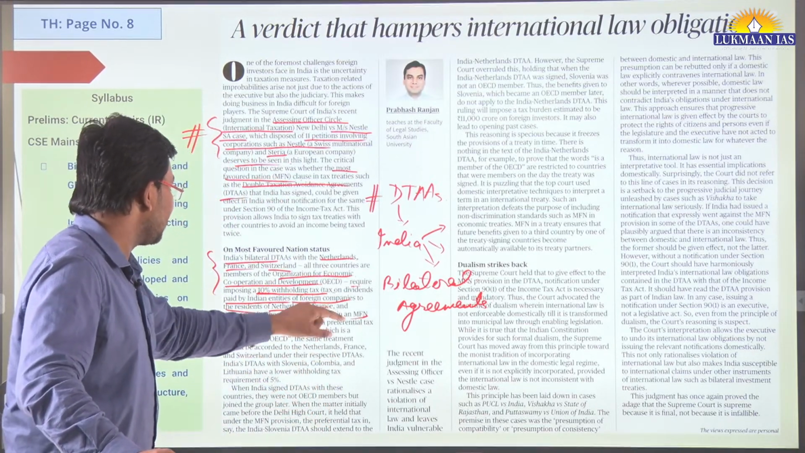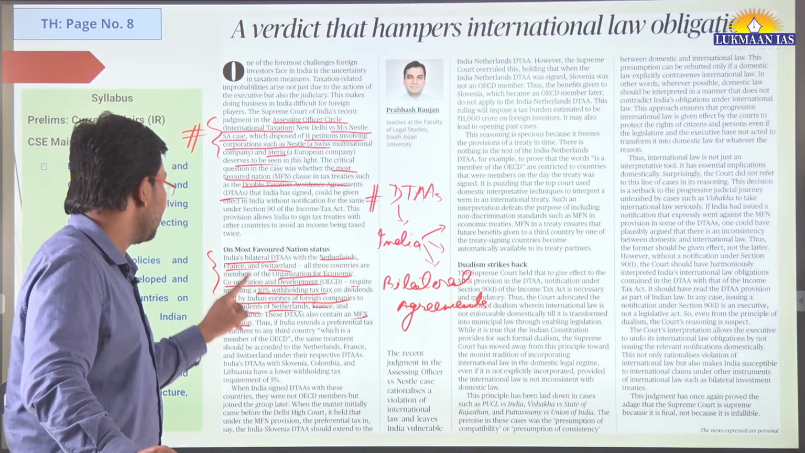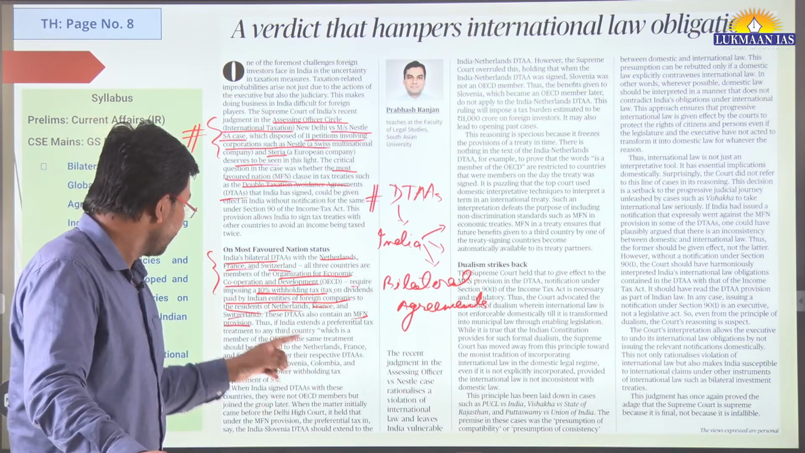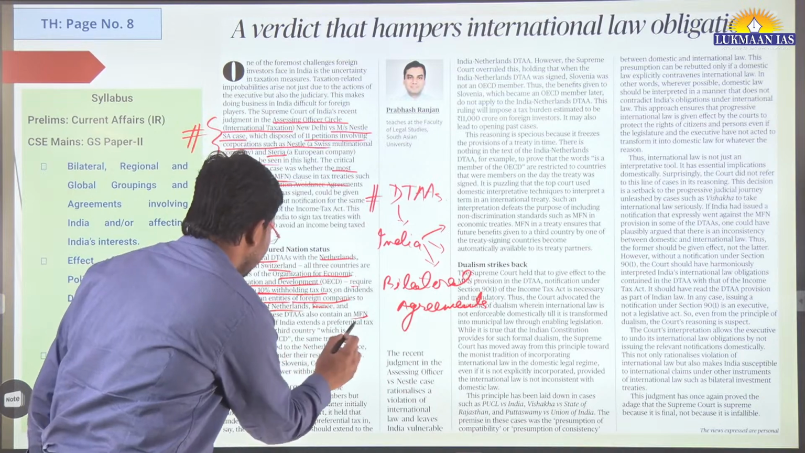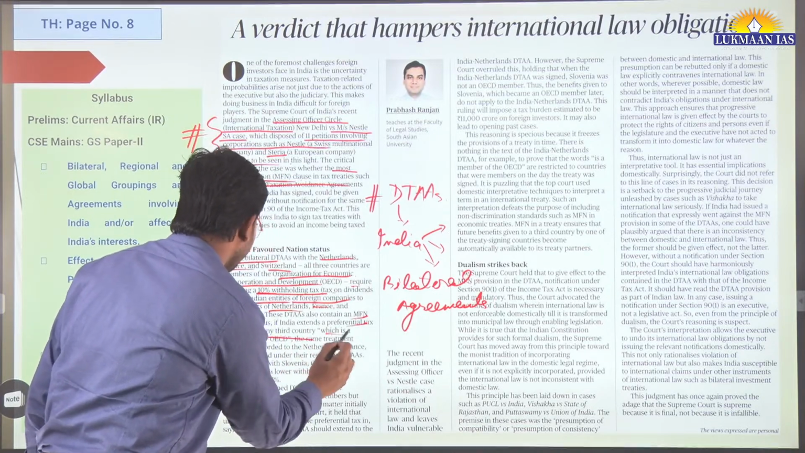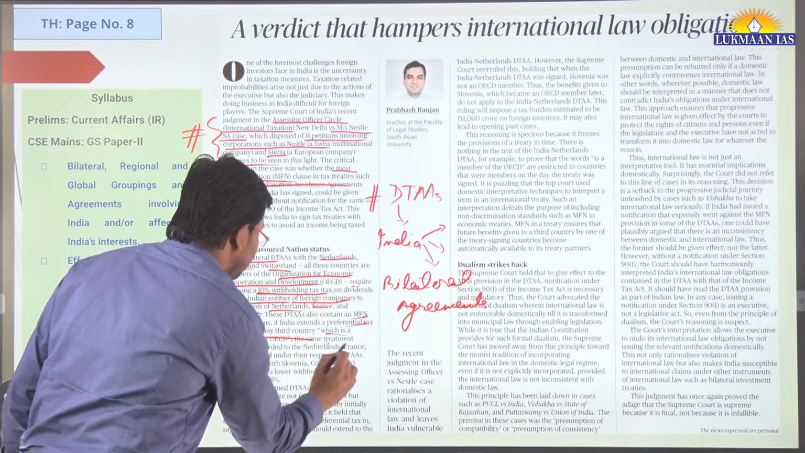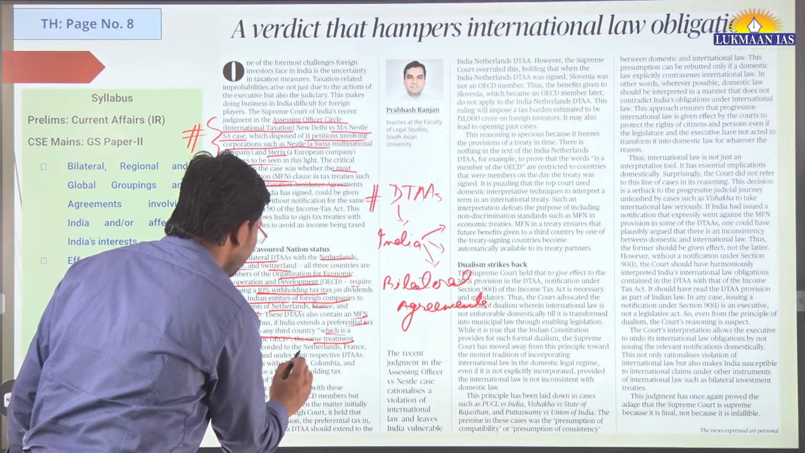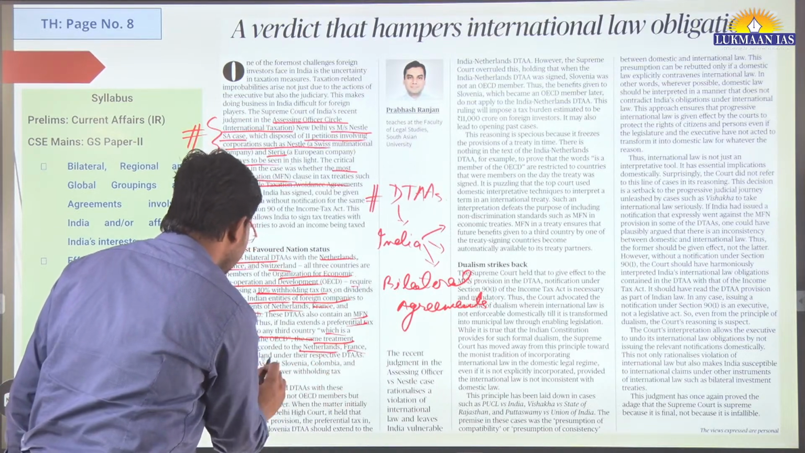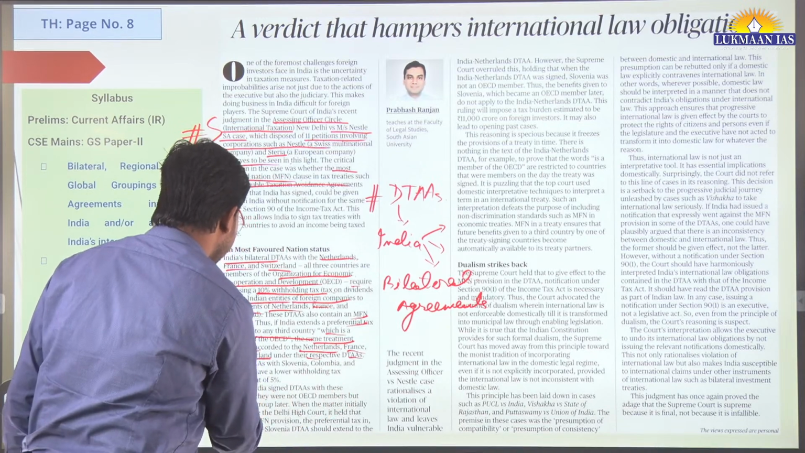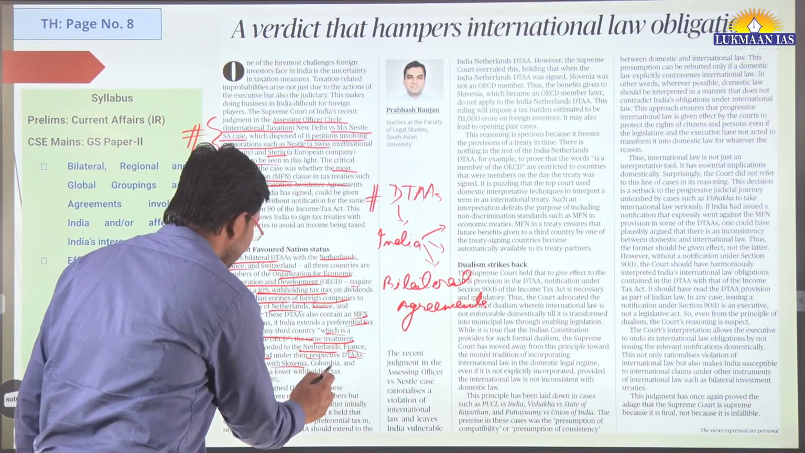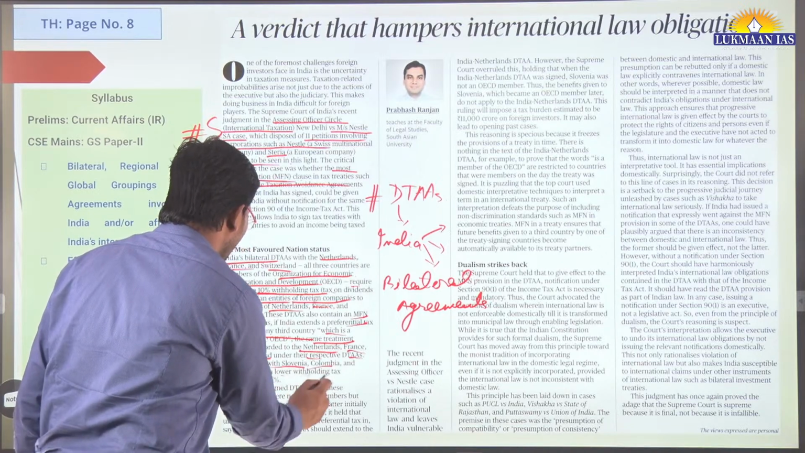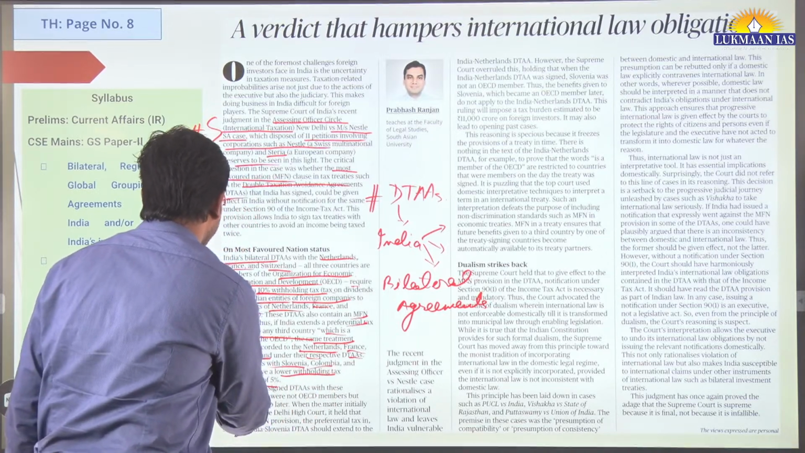So these double taxation avoidance agreements also contain a most favored nation provision. Thus, if India extends a preferential tax treatment to a third country which is a member of the OECD, the same treatment should be accorded to the Netherlands, France and Switzerland under their respective double taxation avoidance agreements. India's double taxation avoidance agreements with Slovenia, Colombia and Lithuania have a lower withholding tax of 5%.